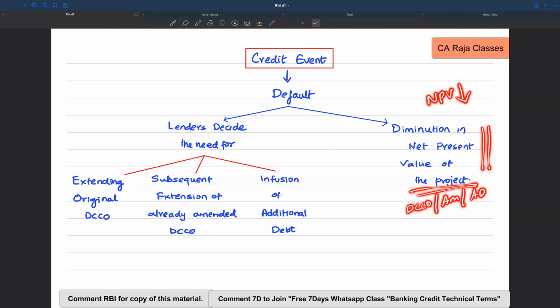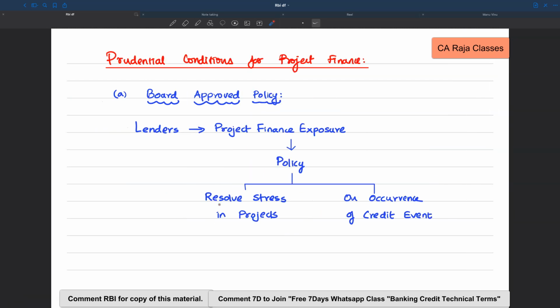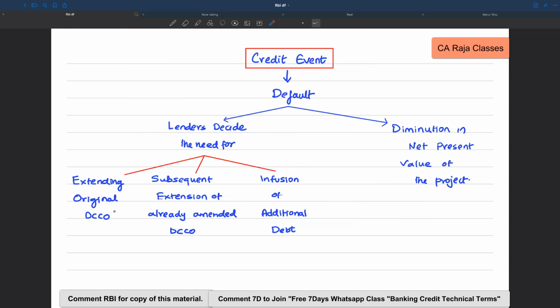It means this is also considered a credit event, and if a credit event is found, then there is stress in the project. Then that has to be resolved as per the board approved policy. So this is prescription 1. Here we talked about two critical items. One is DCCO, the other one is net present value.